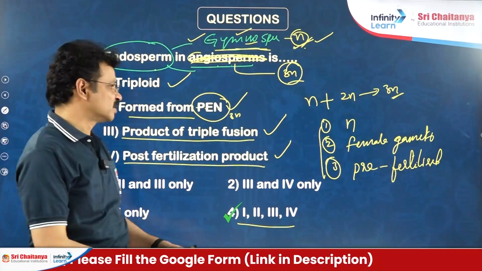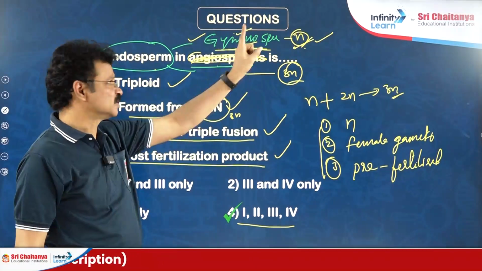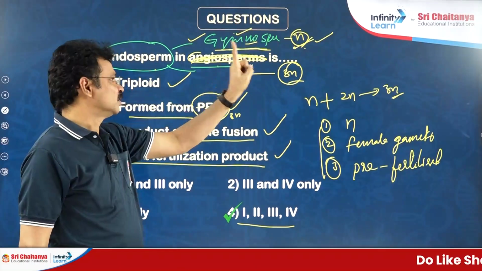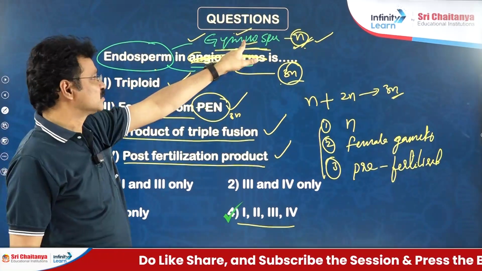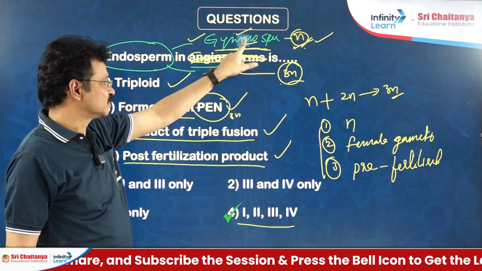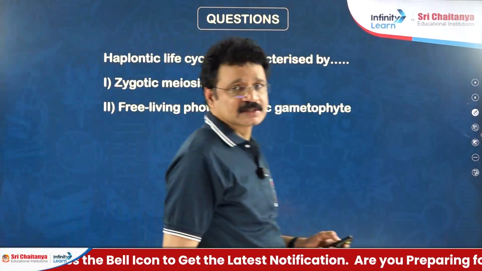But there are three variations between endosperm found in gymnosperms and angiosperms. One is, in gymnosperms it is haploid, in angiosperms it is diploid or triploid. Second one, in gymnosperms, endosperm is formed before fertilization, whereas here it is formed after fertilization. Next question about the life cycles.